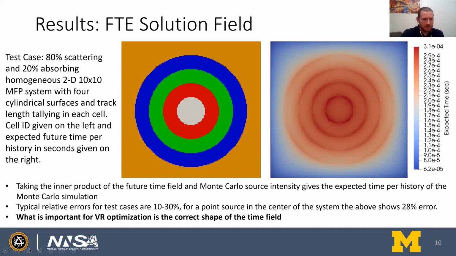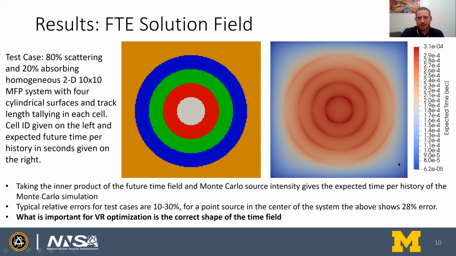If you were to plop a particle down here towards the center of the system, where it's hotter, it would take the particle more time comparatively to the edge of the system, because it's going to ping pong around in a mostly scattering material, which takes computational time. Additionally, if you pop a particle near a surface, it's likely to cross that surface, which again takes computational time. So it makes sense that the expected future time field is hotter towards these surfaces.